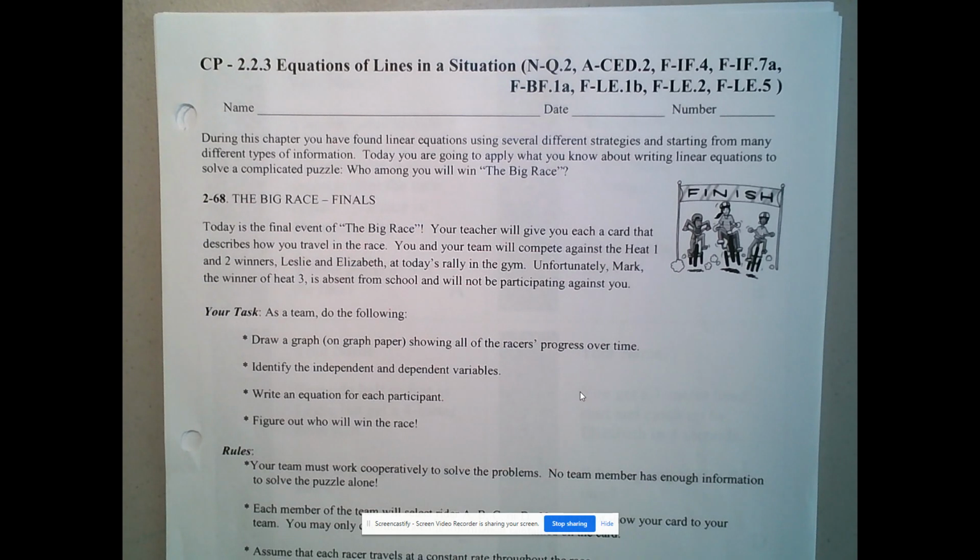So today is the finale. We're going to look at a series of cards instead of doing it in groups that describe the travel of, I believe, 6 different people in the race. We've got the Heat 1 and 2 winners, Leslie and Elizabeth. Unfortunately, Mark, the winner of Heat 3, is absent from school and will not be participating.